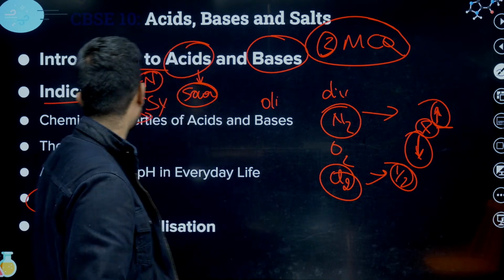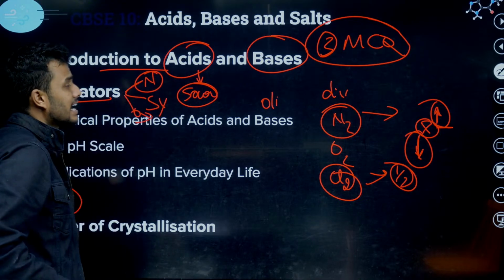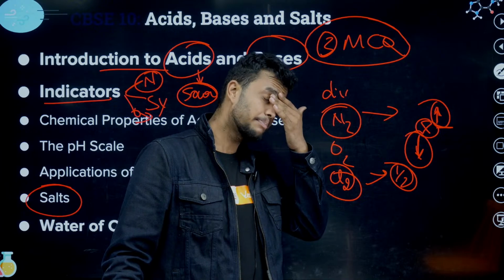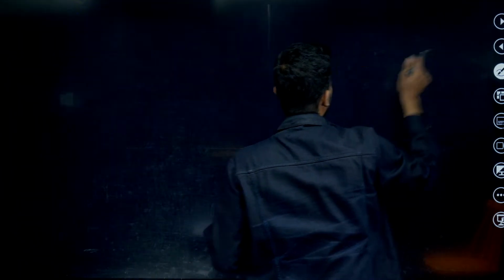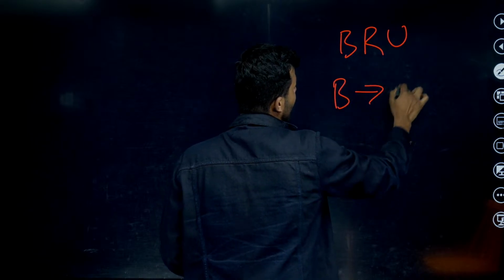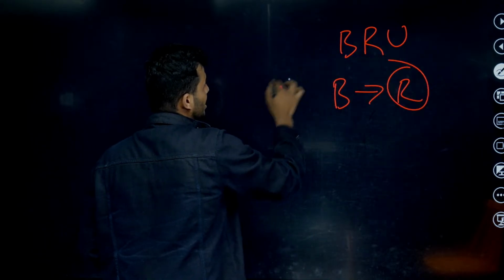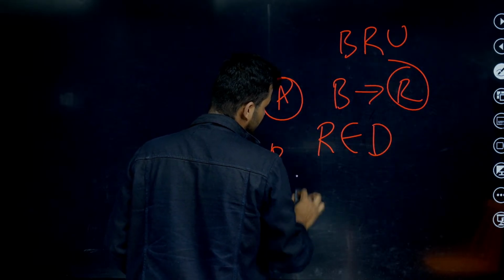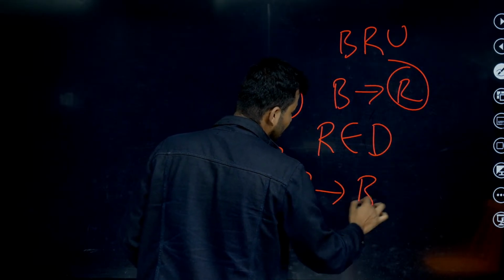Okay. Yes, let's move on to the indicators. Natural indicators. In the lab, what is the litmus test? Litmus paper. Blue litmus changes to red in the presence of acid. In the case of base, red litmus changes to blue. Red color changes to blue.